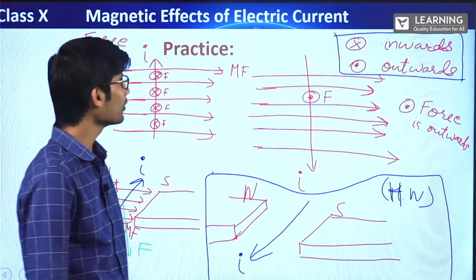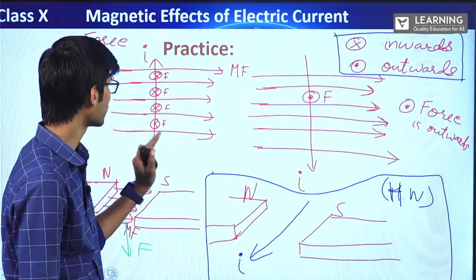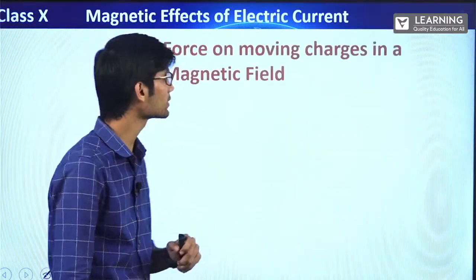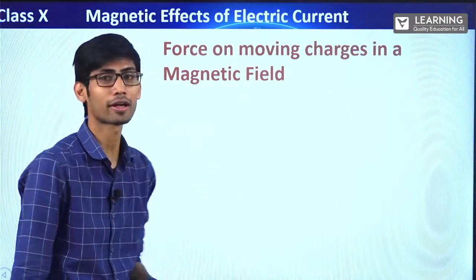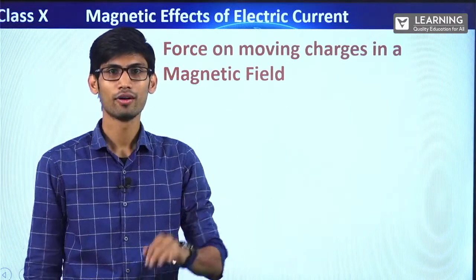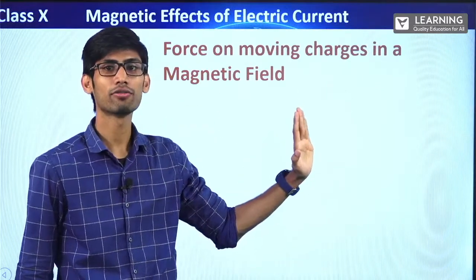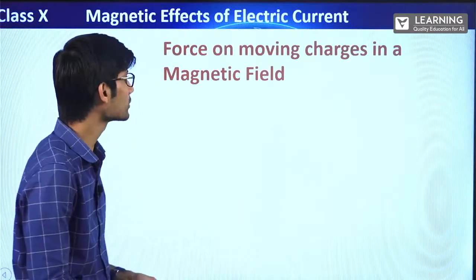So now we know how to find the direction of force when a current carrying conductor is kept in a magnetic field. Now let's understand one more thing. Again, this is important. Force on moving charges in a magnetic field. Till now we have seen force on conductor in a magnetic field, right? Now force on moving charges.